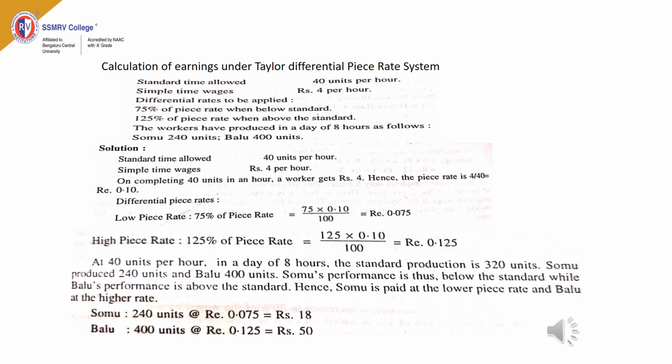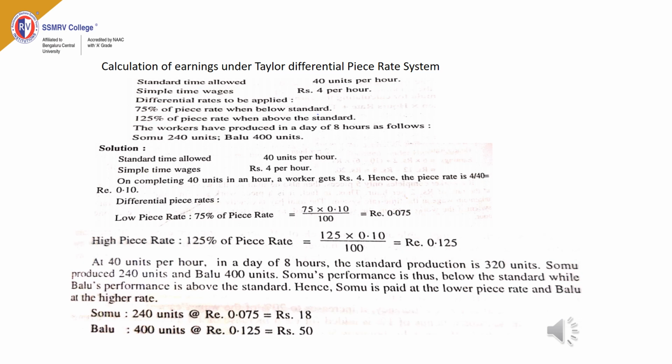The worker Somu has produced 240 units. Standard production is 320 units. In a day, the worker has to produce 320 units, but Somu has produced 240 units. So Somu's performance is below the standard, and Somu will get the lower piece rate. And Balu has produced 400 units, so Balu's performance is above the standard.